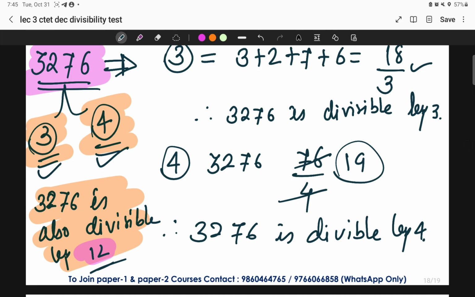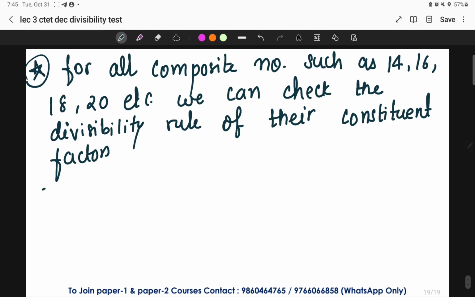Similarly, in the case of 14, 16, 18, 20, whatever composite numbers there are, to check their divisibility rule we just have to know their factors. If their factors follow the divisibility rule, then we can conclude that the number is also divisible. In the case of 12, the factors 3 and 4 were the numbers whose divisibility we had to check. This is not so important, but just make a note of it. It can be helpful for checking other divisibility rules as well. So let's move on to the divisibility rule of 13.